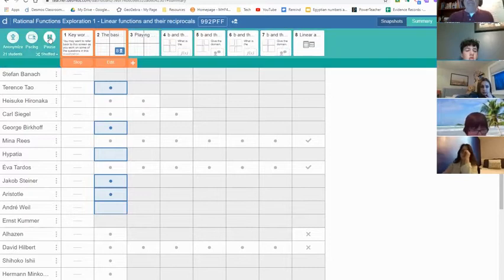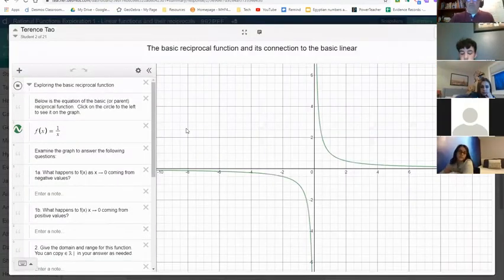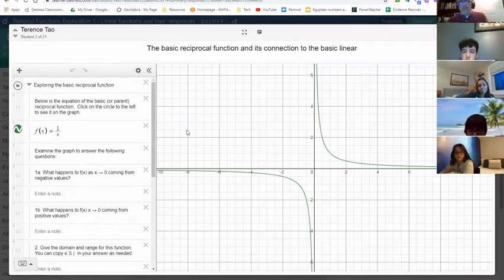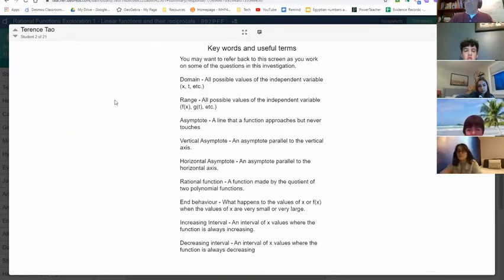Okay, so we're not in Kansas anymore, Toto. We're going to begin to explore different types of functions, right? Many of you are familiar with them already. These are rational functions, and rational functions come from dividing two polynomial functions. So if you go to the first screen, we have a number of terms that are important for this.